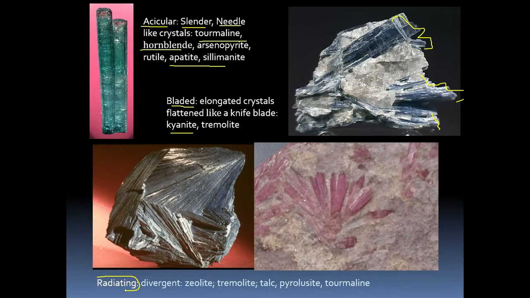And the next one is radiating. Radiating means that from a particular point, the mineral will radiate from there. This is nothing but radiating form. Here also, from one point it is radiating. The crystals of the mineral are getting radiated. This is generally shown by zeolite, tremolite, talc also, pyrolusite, tourmaline. So these are the minerals which show radiating form.